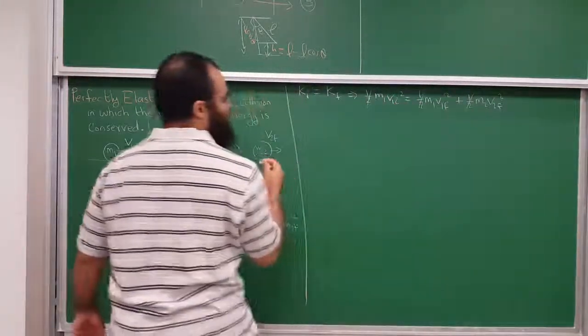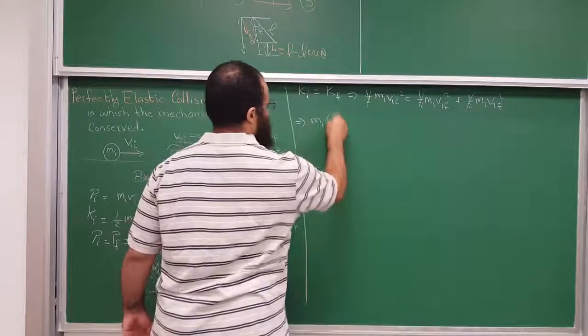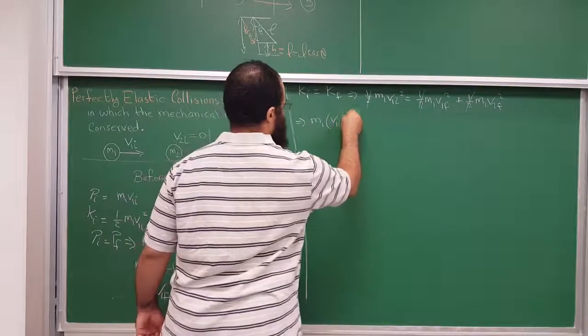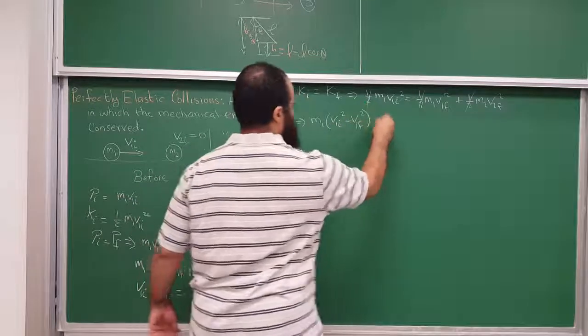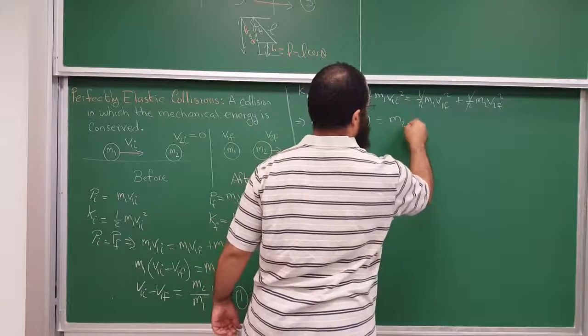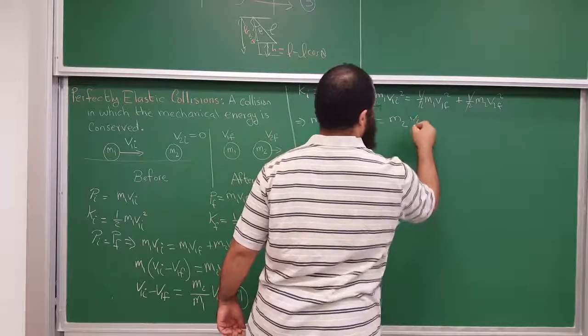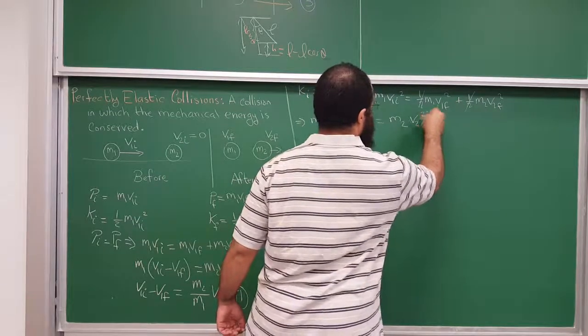Take this to the other side and factor the M1, so we get M1 times (V1 initial squared minus V1 final squared) is equal to M2 V2 final squared, like so.